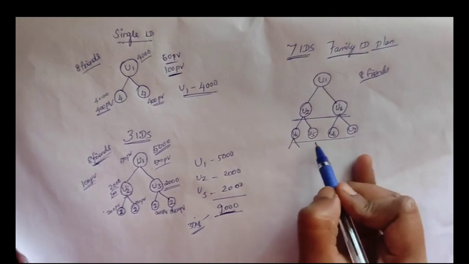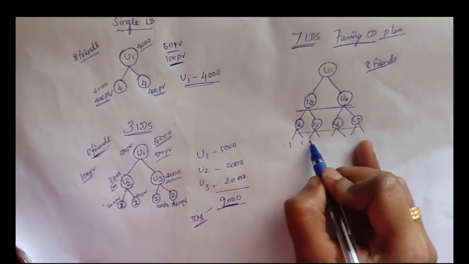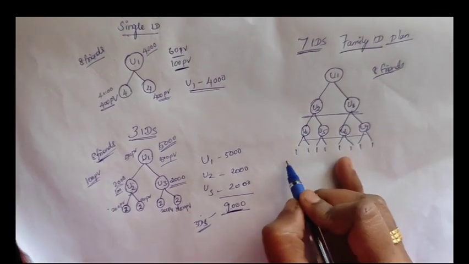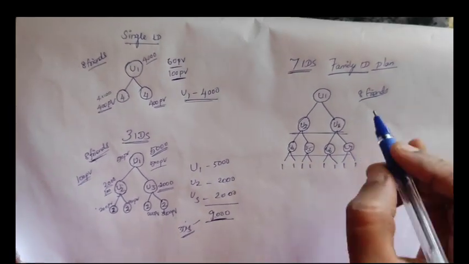So now we will place one of them here and one of them here. The same way you fill all the IDs. The same 8 friends are placed like this. Okay. So now let's calculate the income possibility.